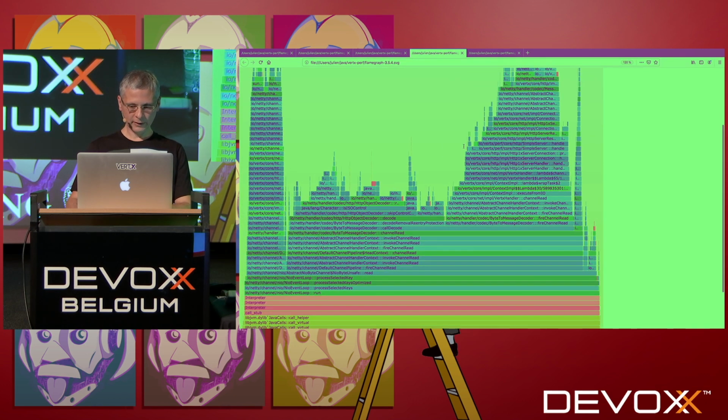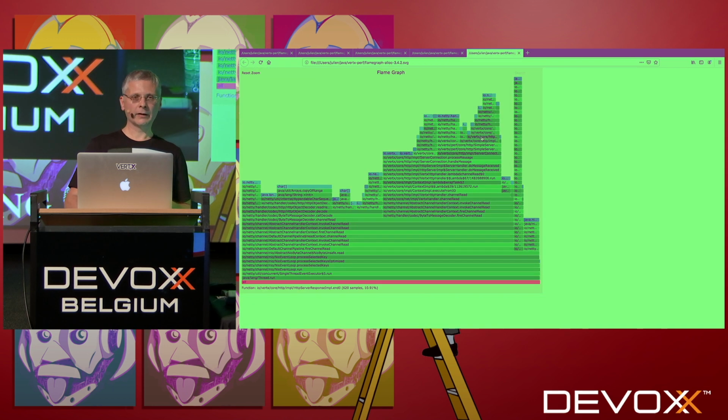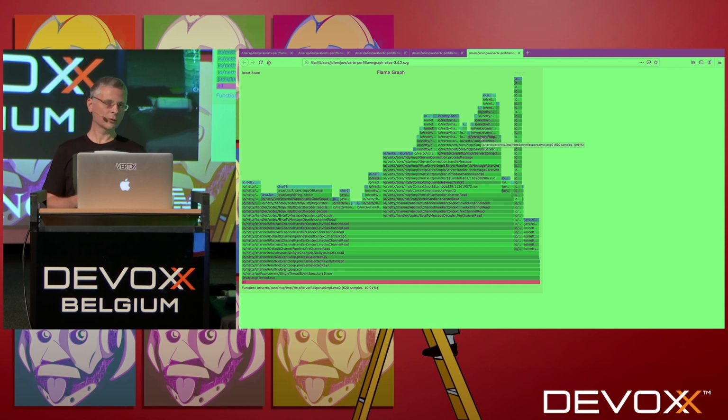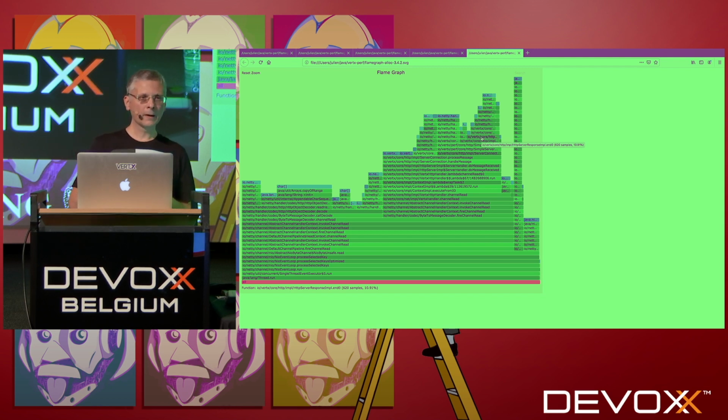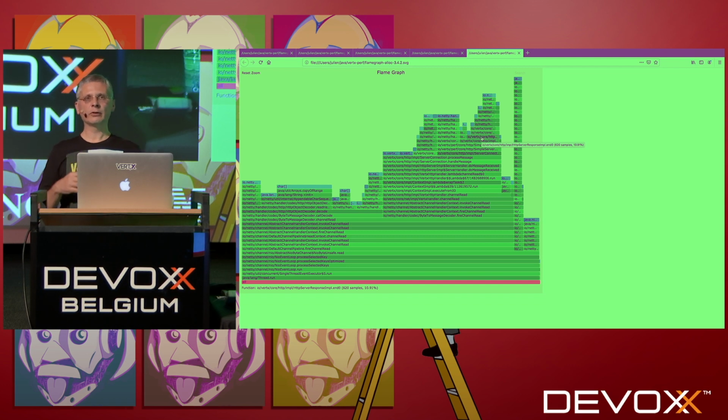So you will tell me, OK, is it the right one? Is this one? No, it's this one. Is it the right flame graph? What we have done so far with flame graphs is to look at CPU execution. And of course, it's a great tool for CPU execution. But a flame graph, as I said, is a visualization tool. It means you can visualize a lot of things.